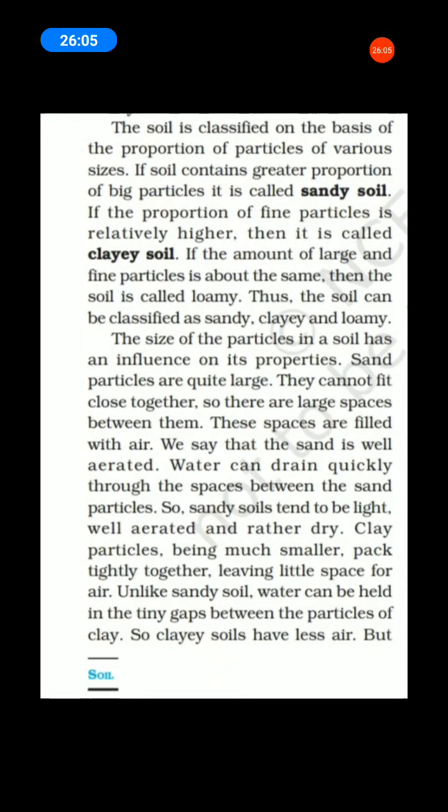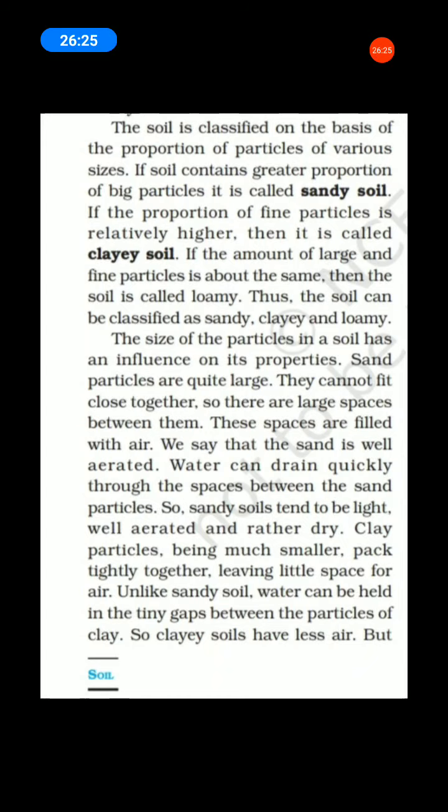If the proportion of fine particles is relatively higher, then it is called clay soil. The fine particle, clay soil.